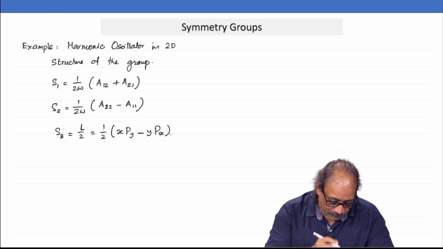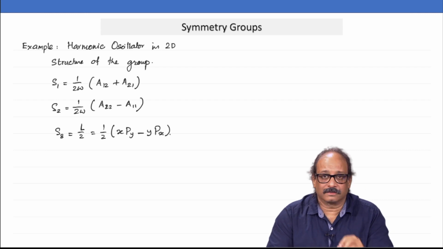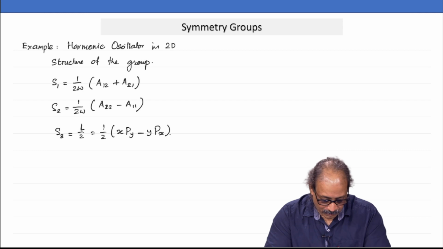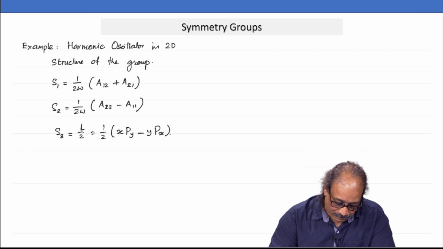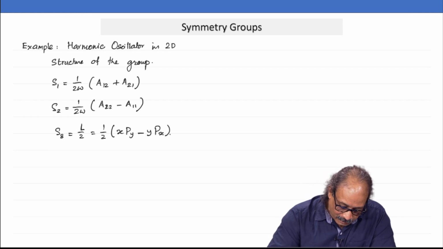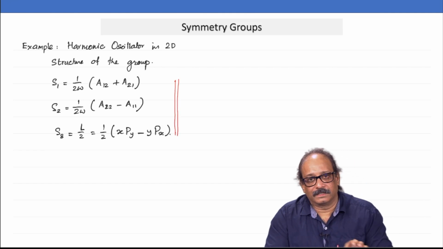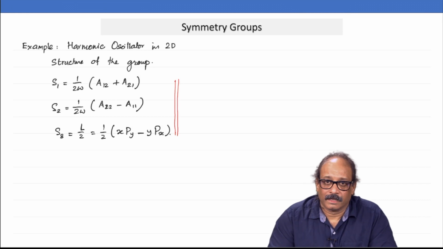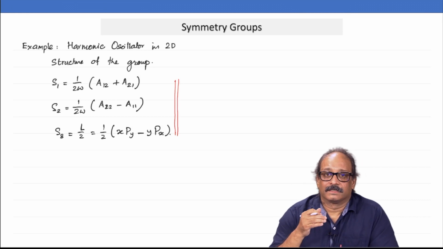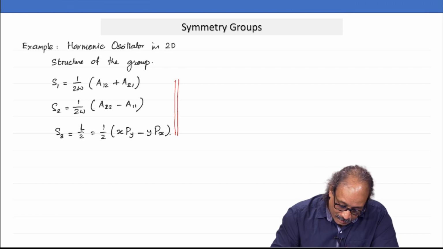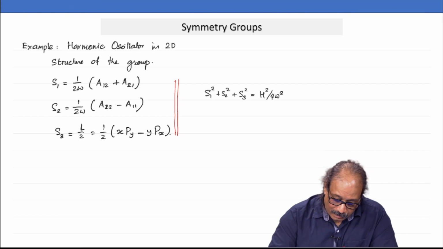Okay, so basically what we have done is taken linear combinations of A11, A12 and L, and A22 of course. So these are all the 3 generators. All other generators can be written as linear combinations of these 3. And what kind of algebra this would generate is a question.